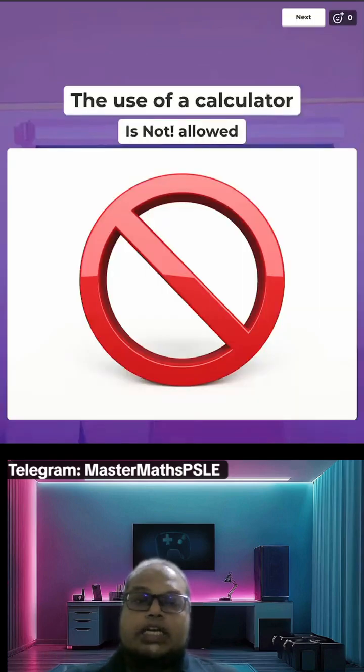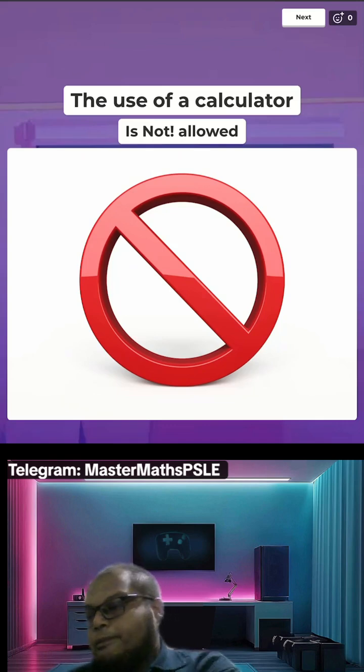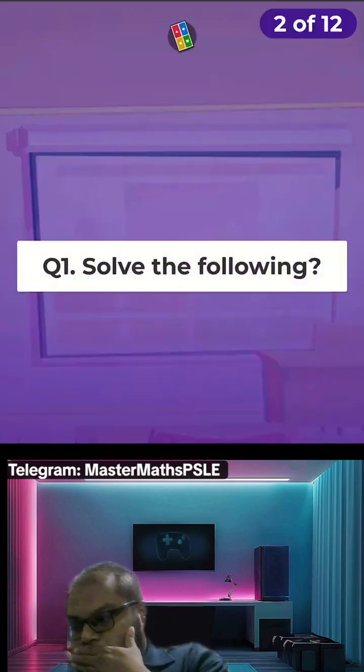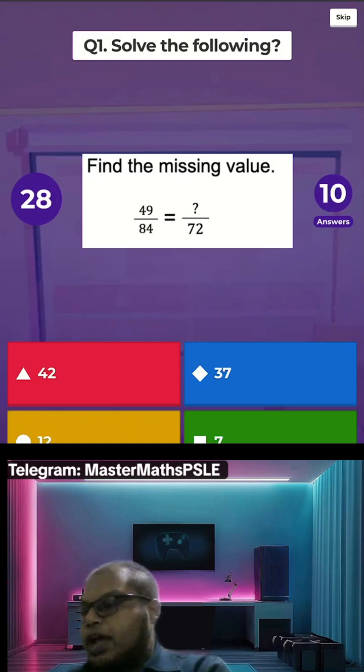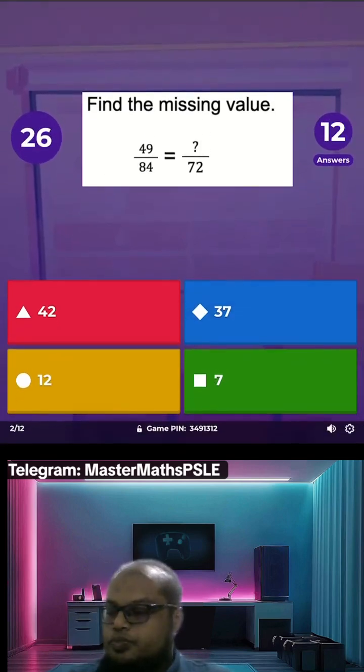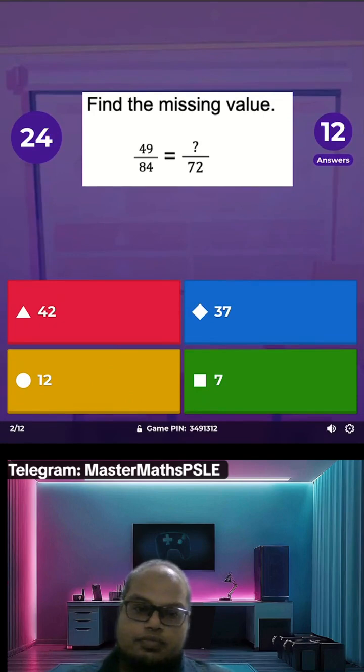Alright, so remember, first 6 questions, no calculator. Find the missing value. Alright, this is your equivalent fractions.